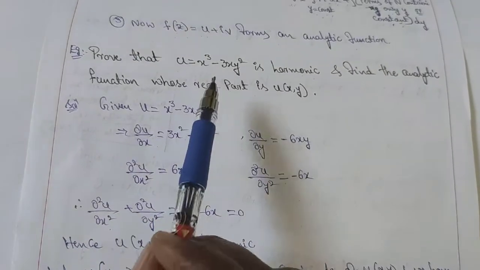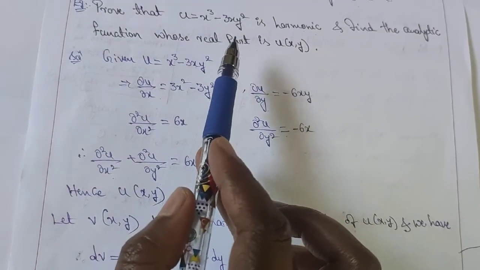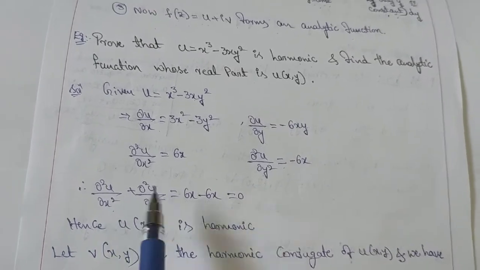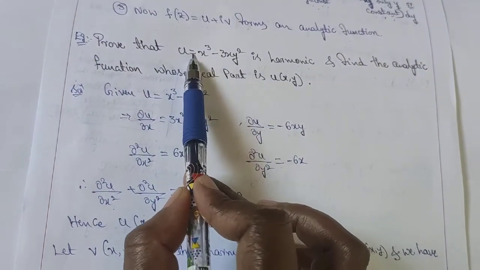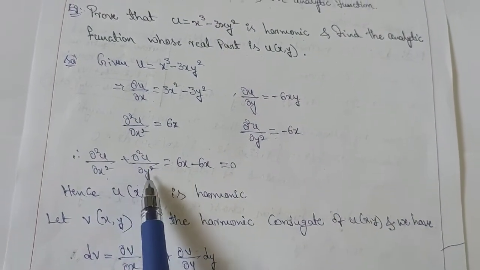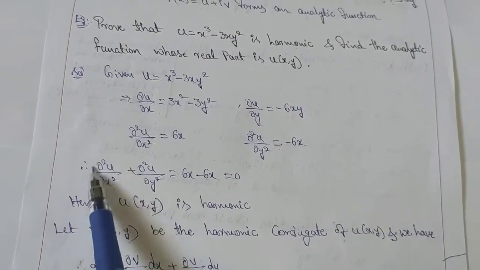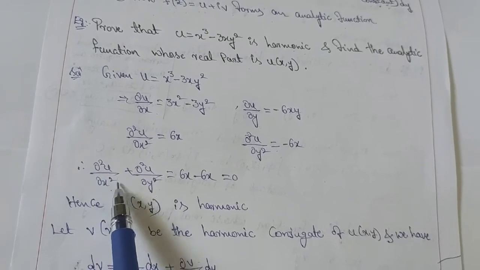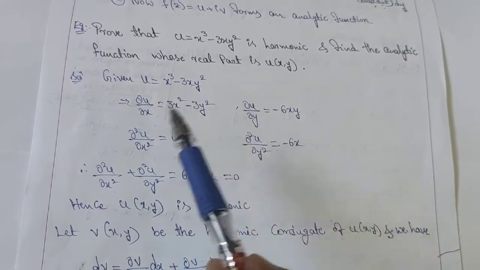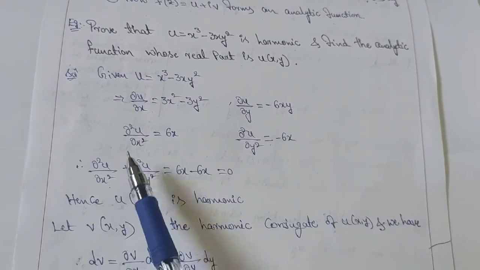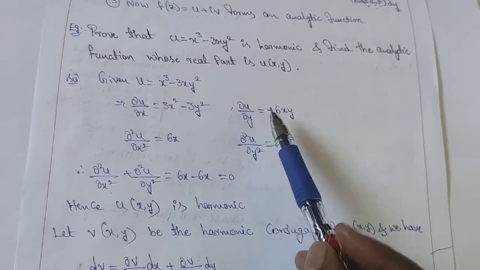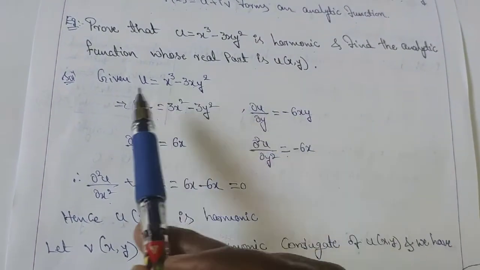Here u is the real part they gave, but to write down the Laplace equation, we have to consider u as a function. Then Laplace equation becomes dou square u by dou x square plus dou square u by dou y square. To get the value of dou square u by dou x square, we have to differentiate u with respect to x partially 2 times, and also to get the value of dou square u by dou y square, we should differentiate u with respect to y 2 times. So do the differentiation of u.